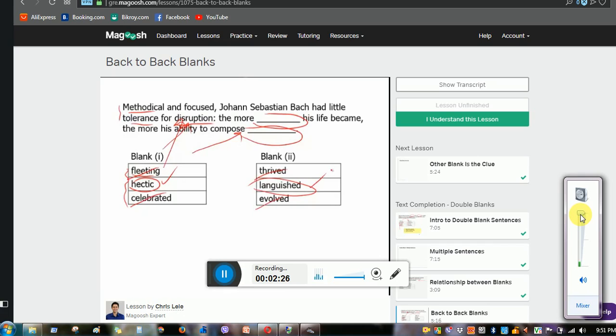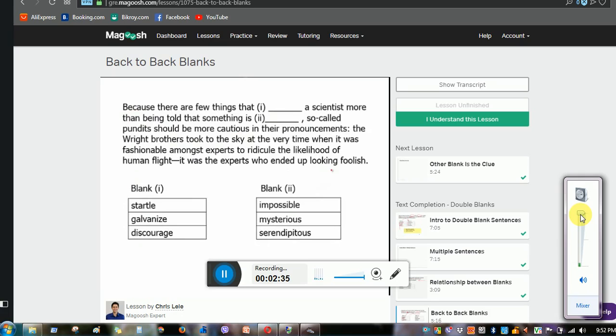Now this is a pretty straightforward two-blank text completion. The vocab isn't that difficult, and the relationship may be easy. So what I'm going to do is give you guys a more difficult one. More difficult two-blank text completion. Now, you can see that the two blanks, the back-to-back blanks, are at the very beginning, here and here. So what we want to do is read the entire sentence, or the entire paragraph rather, before jumping to conclusions. So let's look.